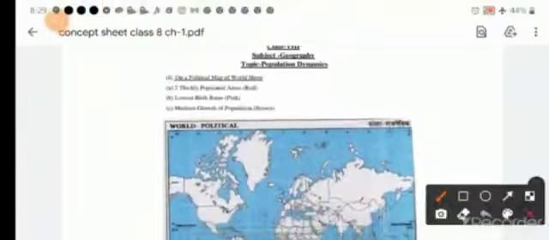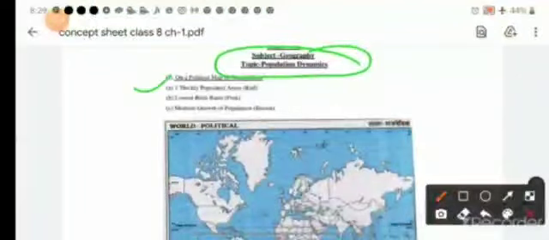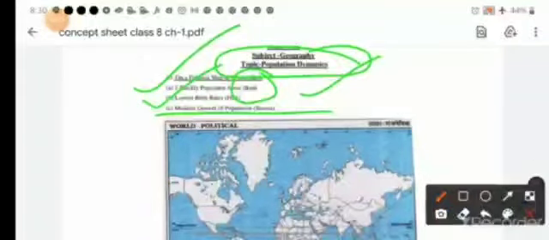Today we are going to solve our concept sheet and the topic is population dynamics. The first question is: on a political map of the world, show too thickly populated areas and color them in red. The second is lowest birth rate, shade it in pink. Medium growth of population, shade it in brown. So I'm going to show you the solution here.